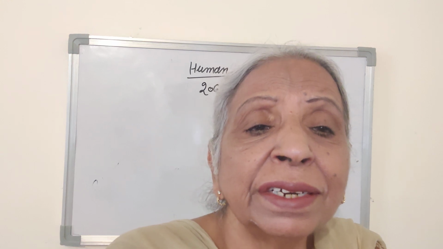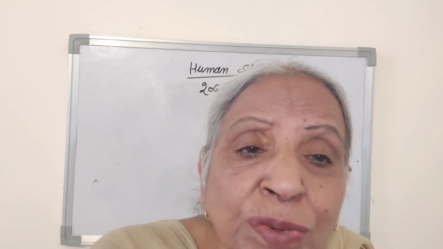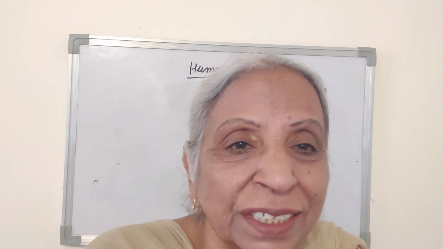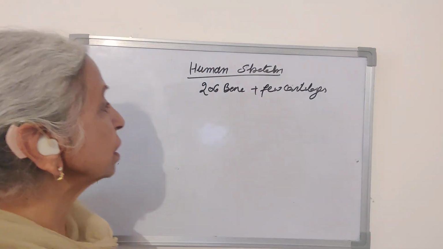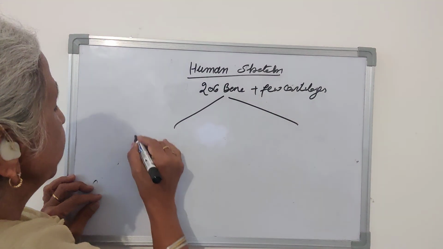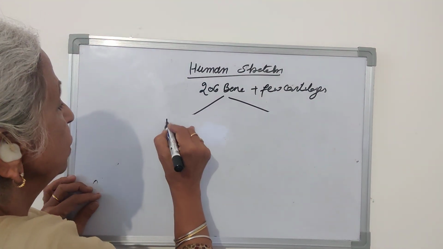They play a very important part in providing space to the muscles to be attached and in movement and locomotion. So the human skeleton is further grouped into two groups, axial and appendicular.